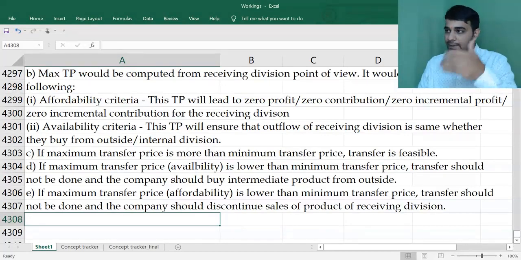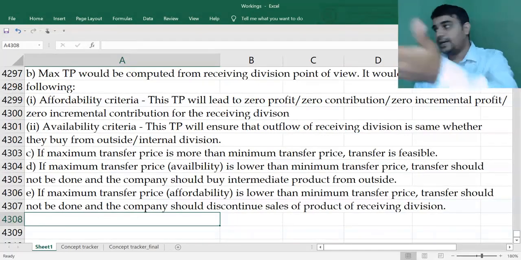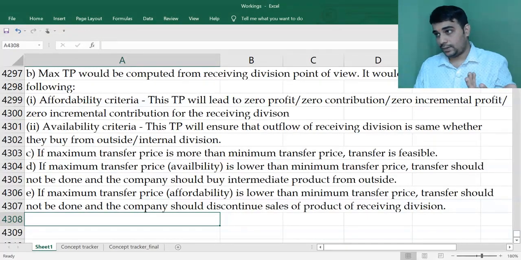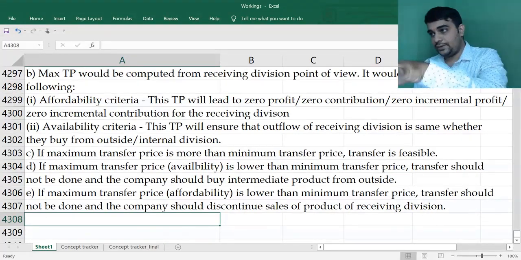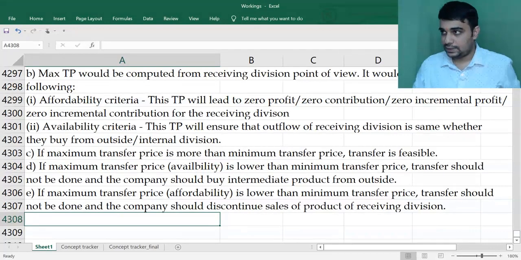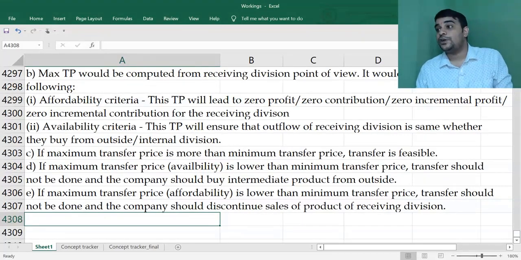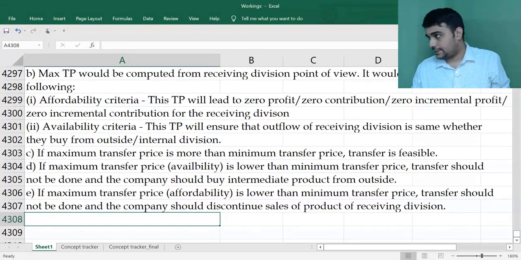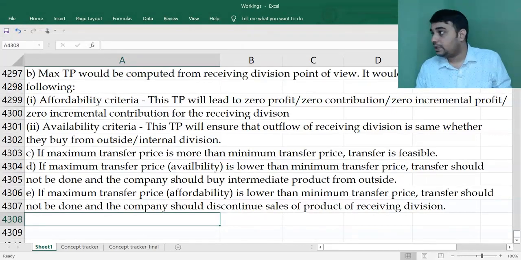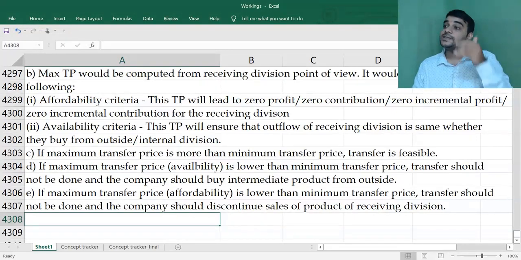See, I am making a product, I process it further, and the second division was planning to sell it. First division says you have to pay me 50 rupees, that's the minimum I want. Second division says I can afford to pay only 40 rupees, which means if I fix a transfer price and transfer, they will make losses. Because affordability criteria leads to zero profit, zero loss. So if the second product cannot meet the minimum transfer price as per the affordability criteria, it indirectly means that second product is not feasible. That's not a good product to be sold by the company. It is good to sell it as the first product itself.